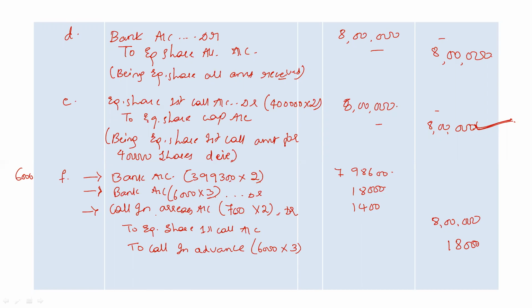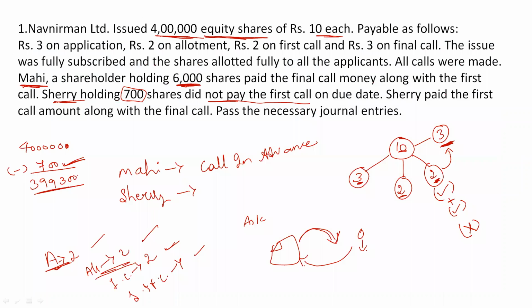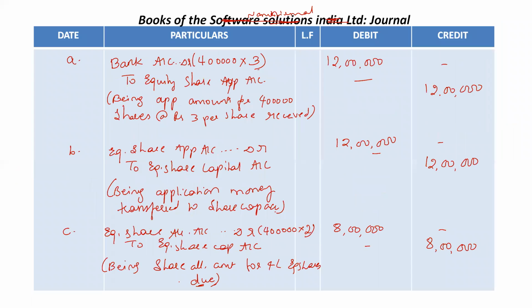Okay, so due to lack of space, I'm not writing it. I've told you. Okay, so next process, our last process, is the final call process. During the final call, again the company will ask all of its shareholders to pay 3 rupees for every share. For every shareholder, we'll again do the due entry. So entry number G is the due entry for the second call process.